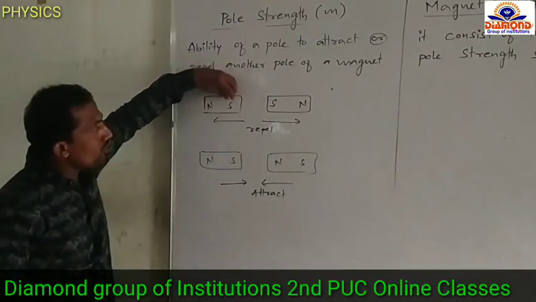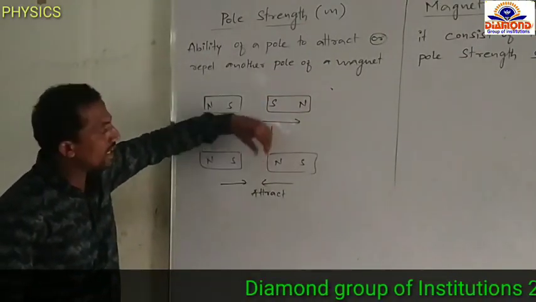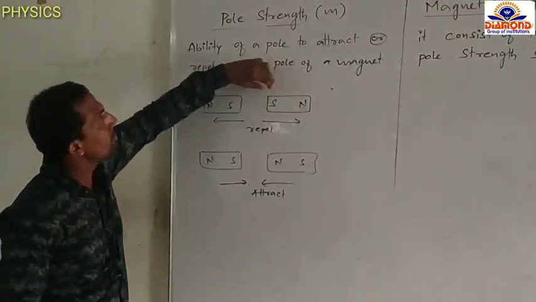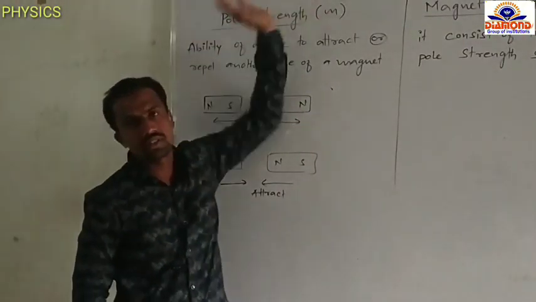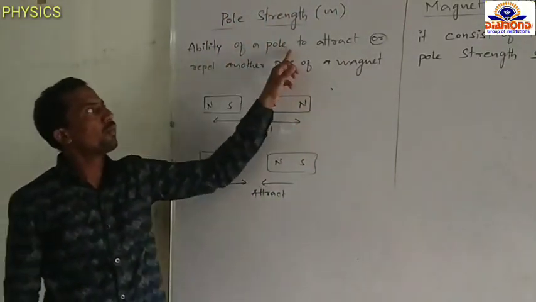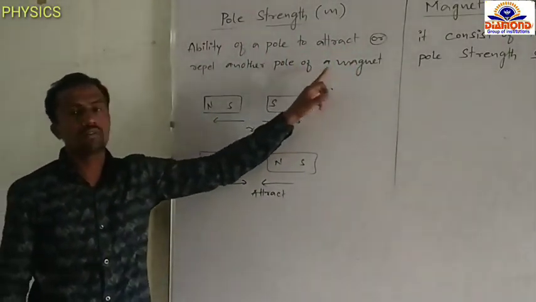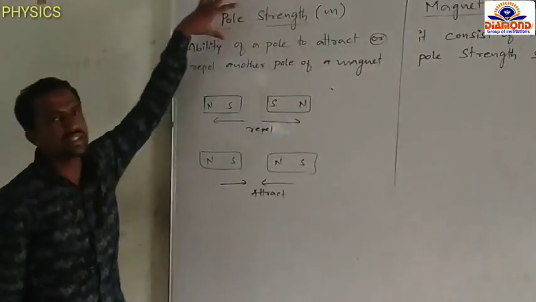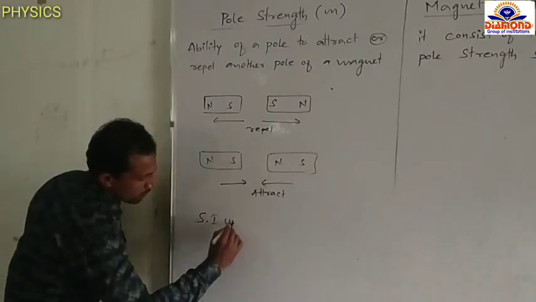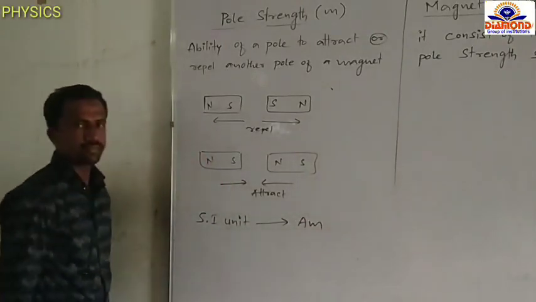The ability of a pole to repel or attract other poles of a magnet is called pole strength. It is denoted by m. The ability of a pole to attract or repel another pole of a magnet is called pole strength. And the SI unit of pole strength is ampere meter.